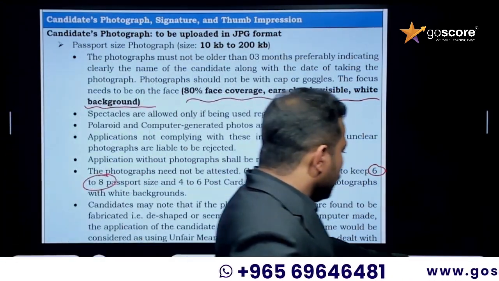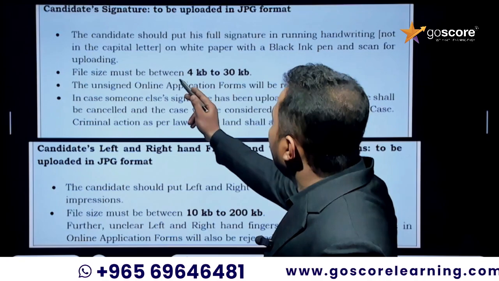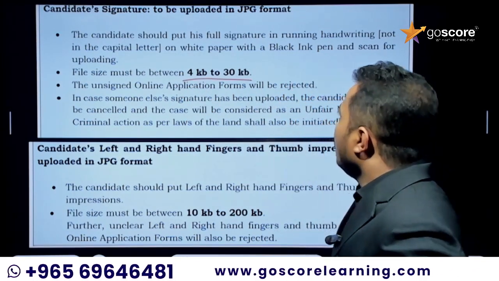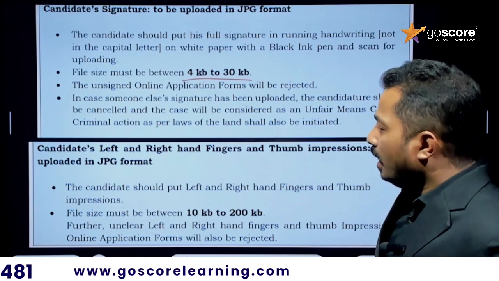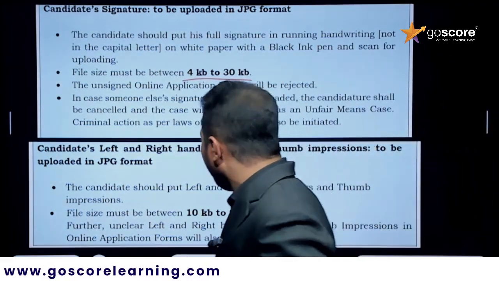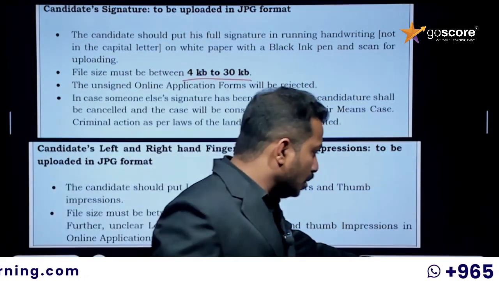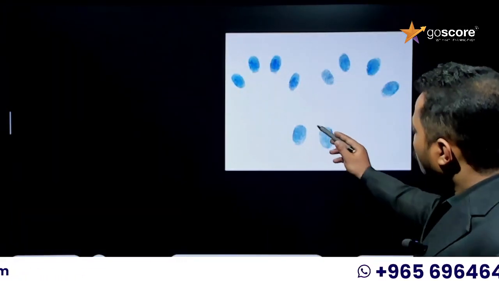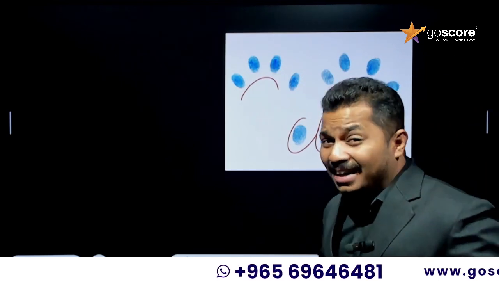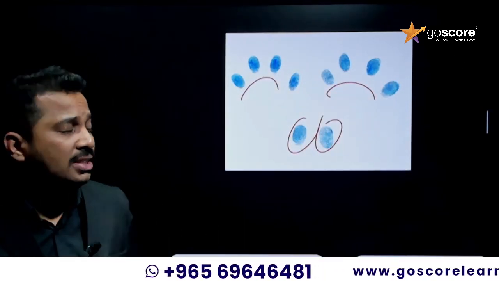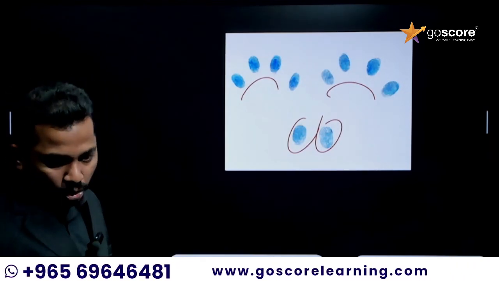Okay, got it. Then regarding the signature, the document format should be JPG, and it should lie between 3 KB and 30 KB. And regarding this, the candidate's left and right hand fingers and thumb impression should be there, and you can make it like this. Left and right hand thumb and remaining 4 fingers should be taken in a single A4 sheet. You have to scan it in a single A4 sheet like this, and you can upload it over there. So that is also a mandatory thing.